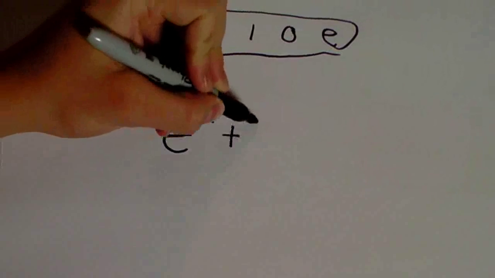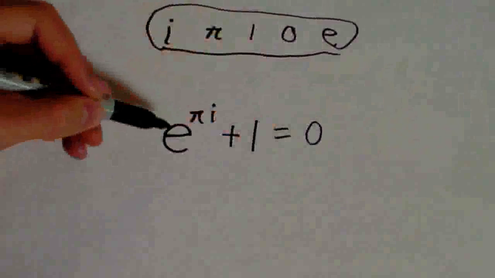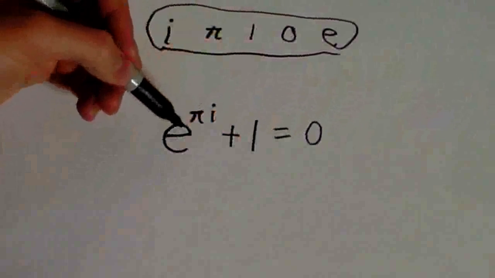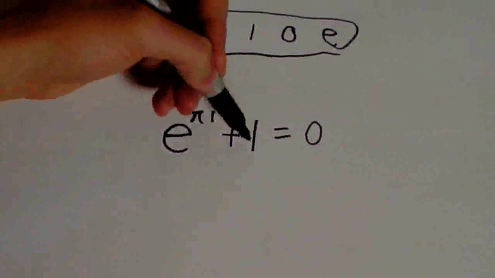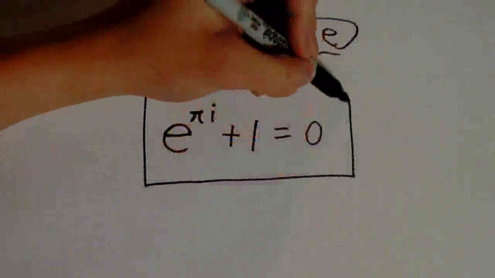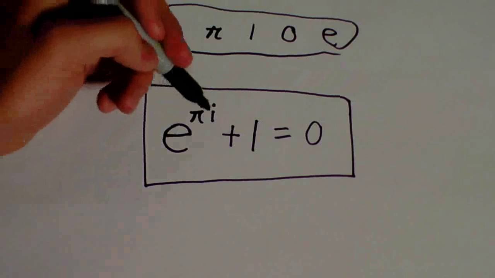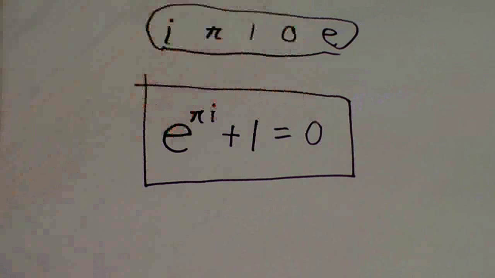Add 1, and you get 0. So E to the pi i is -1, it turns out, and then you add 1 and get 0. So you've got this one equation right here that relates the 5 most important constants in all of mathematics: E, pi, i, 1, and 0.